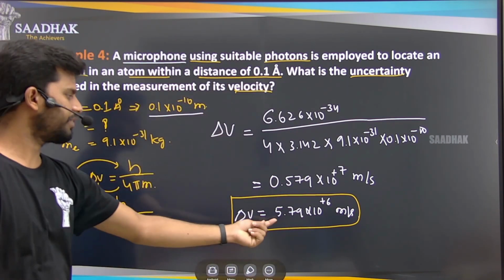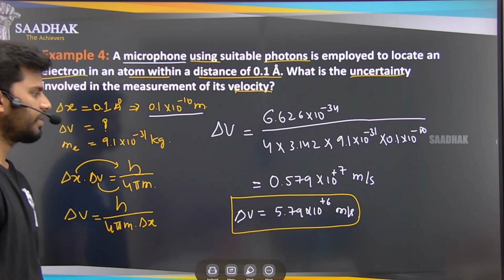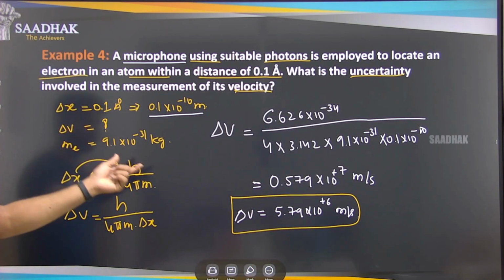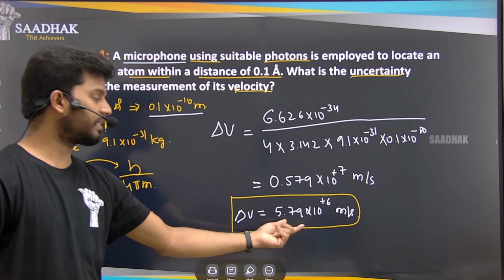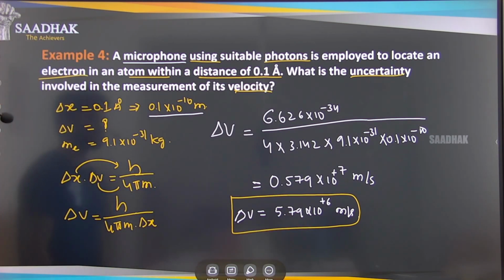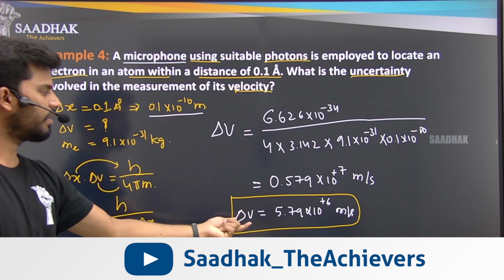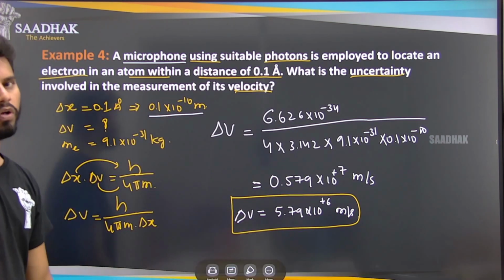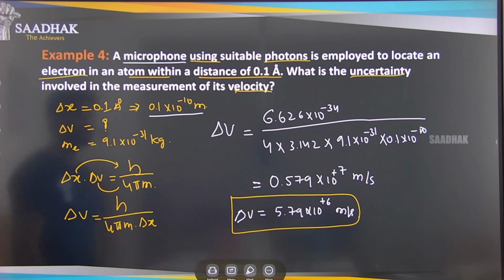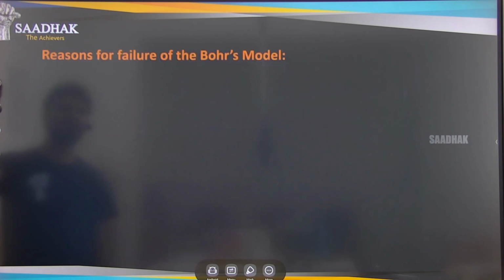So the uncertainty in velocity is 5.79 × 10^6 meter per second for the electrons. So you can see how much uncertainty we are able to see here in the velocity, right? A small uncertainty in the position is giving the highest uncertainty in the velocity. Okay, so this is about the example problems.